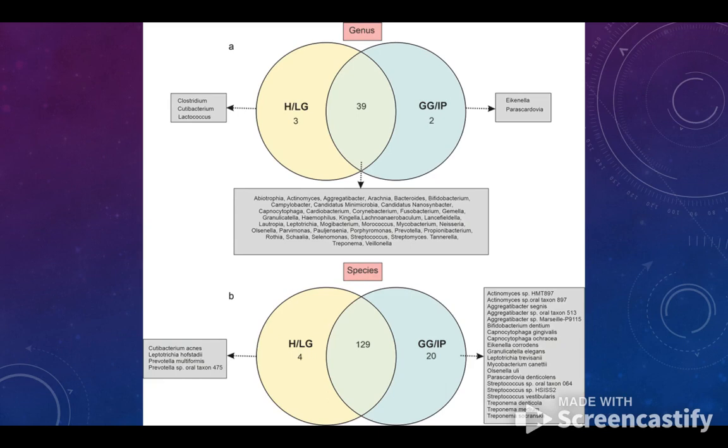This figure right here is going to show the different oral microbiota among the two groups, and A shows at the genus level and B shows at the species level. So you can see that the generalized gingivitis / initial periodontitis group has much higher degrees of Actinomyces species HMT897, Actinomyces species 897, and a whole host of other species.